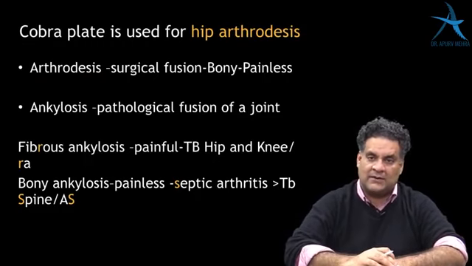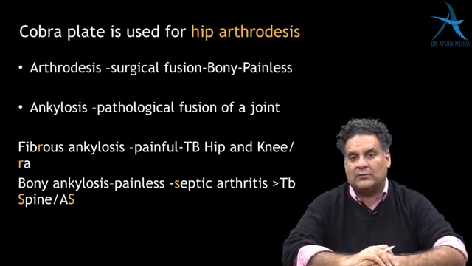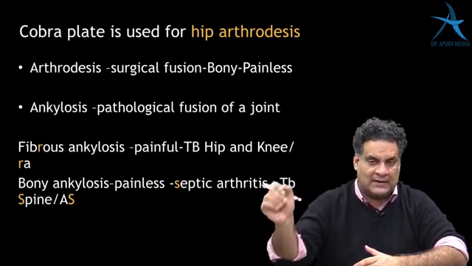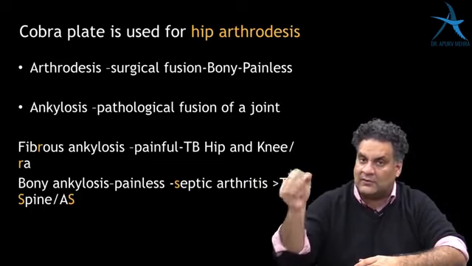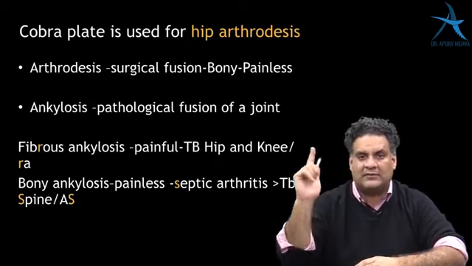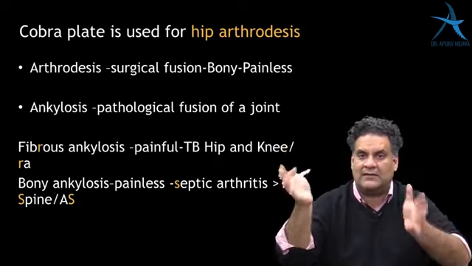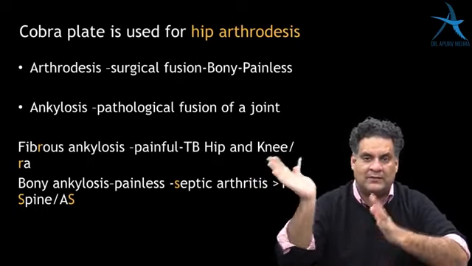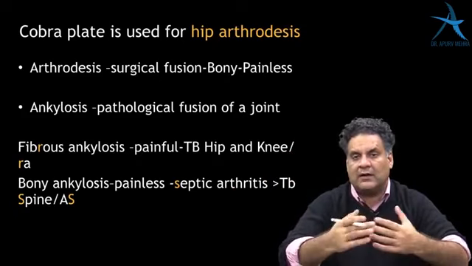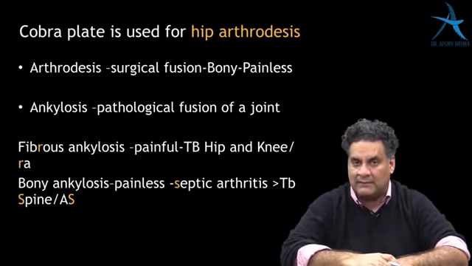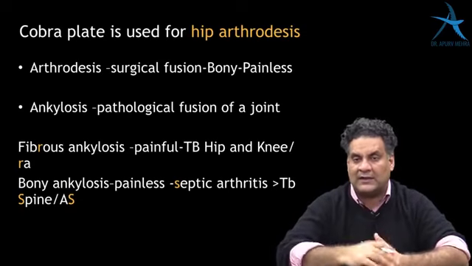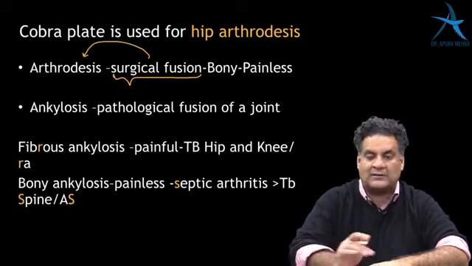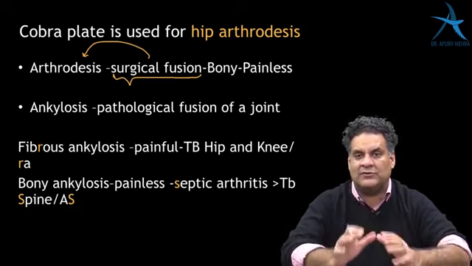Let's understand some terms which are very important, which are also connected to the tuberculosis of different parts of the body. The best treatment for a joint damage, arthritis, is arthroplasty or joint replacement. The best treatment for a deformity is osteotomy. So if somehow arthroplasty cannot be done for a joint damage, then we will have to look at something different like fusion of the joint, which is called surgical fusion of a joint, which means arthrodesis. Arthro means joint, desis means fusion.